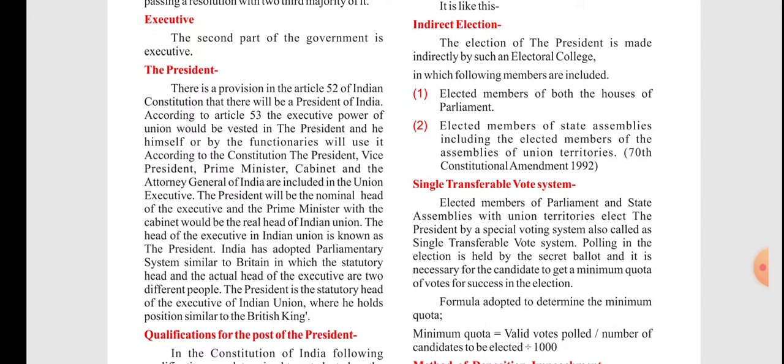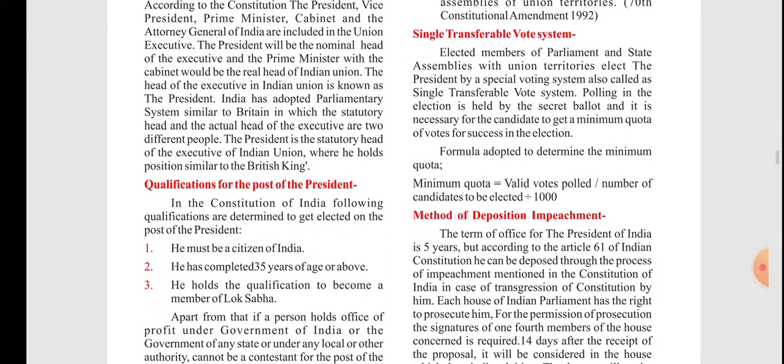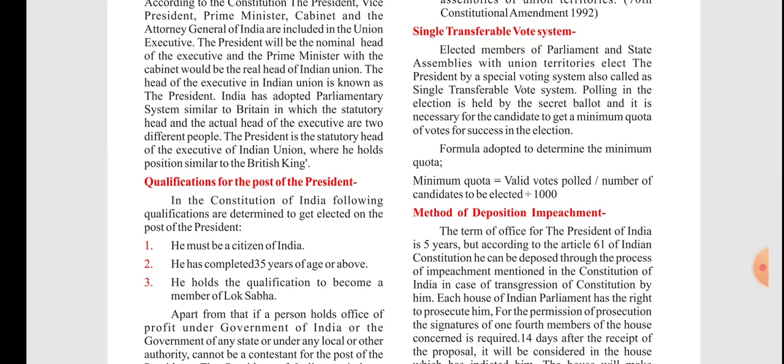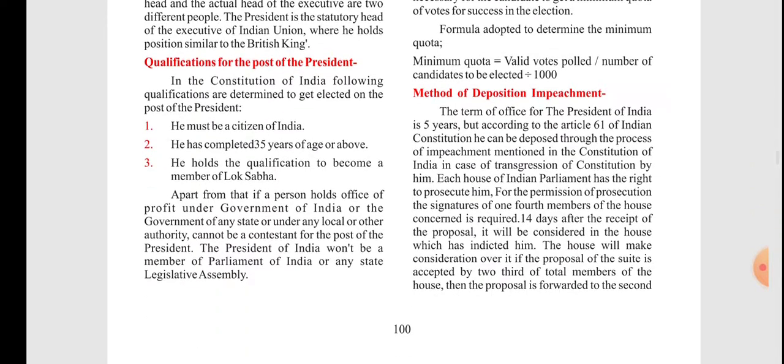Okay. Now, qualification for the post of President. In the Constitution of India, the following qualifications are determined to get elected to the post of President. First of all, he must be a citizen of India. Of course, he should be. He must be Indian. He has completed 35 years of age or above. He holds the qualification to become a member of Lok Sabha.